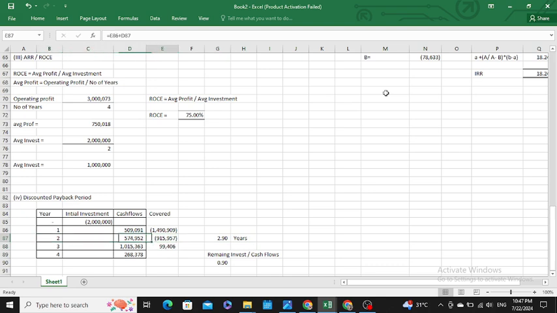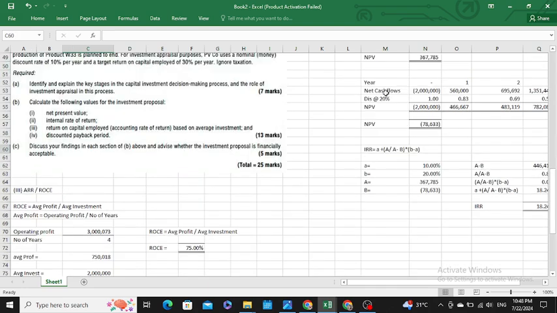Sir, you would divide your year 2 remaining investment with year 3 cash flows. For example, you have divided 915 with 1015, that comes into 0.9. So you have covered your 2 million investment in 2.9 years. We have used a discounted payback period. We can also use a normal payback period before discounting, but if the examiner has specifically asked for a discounted payback period, therefore we have used it here.